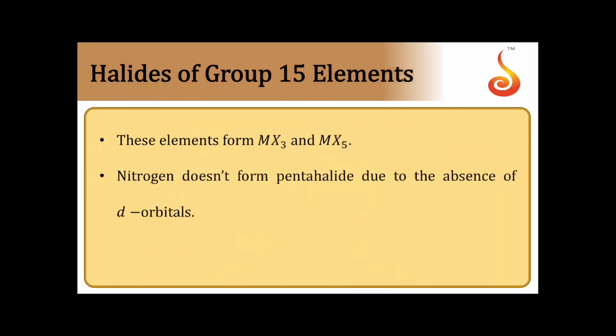Then comes halides. Halides of the 15th group elements. They form two types of halides, MX3 and MX5. MX3 are called trihalides, MX5 are called pentahalides. And we know that nitrogen does not have d orbitals. Therefore, nitrogen cannot form pentahalide because of the absence of d orbitals. Others can form pentahalides. So two types of halides are there, trihalides of MX3 and pentahalides of MX5.